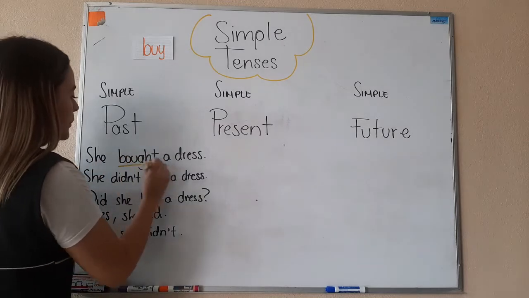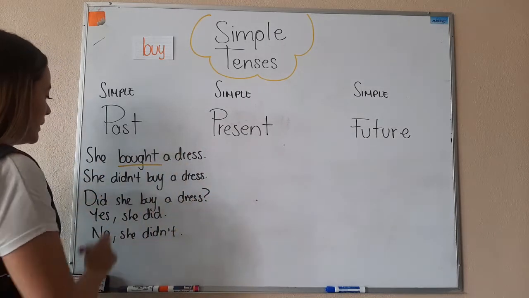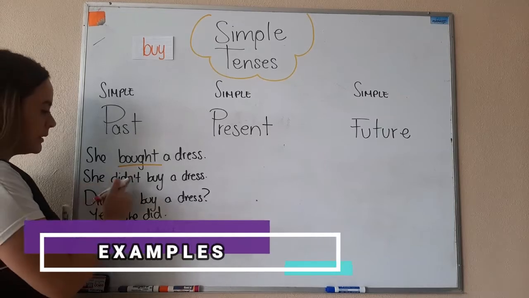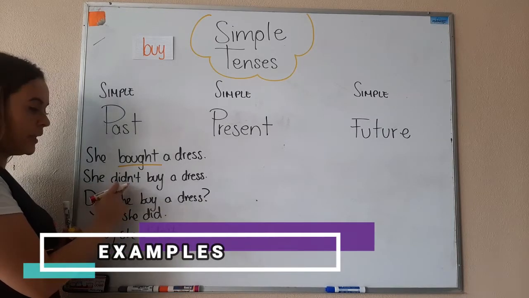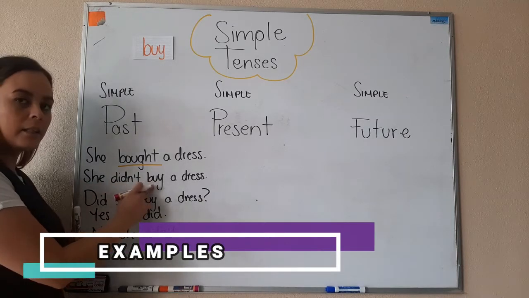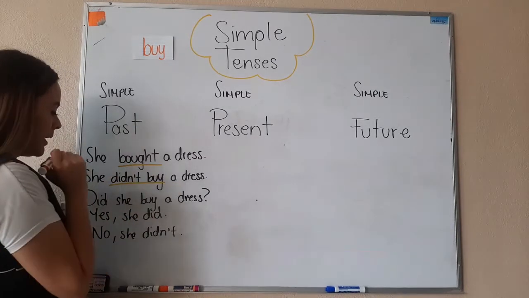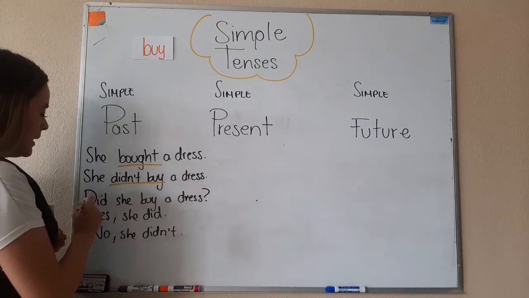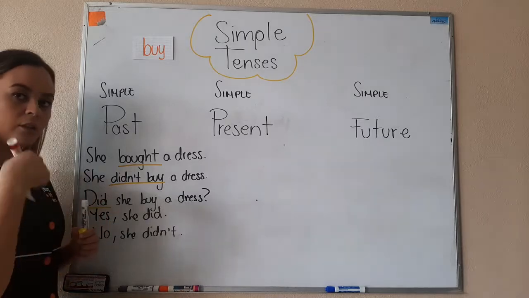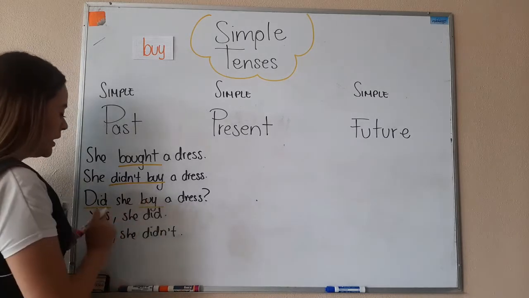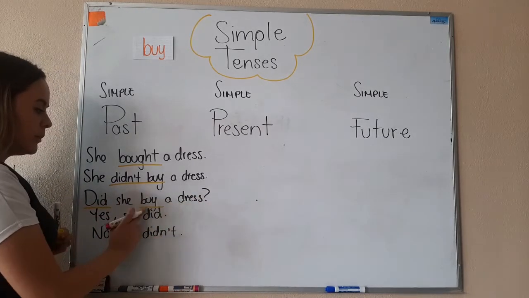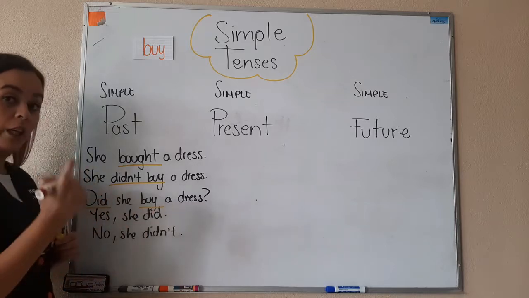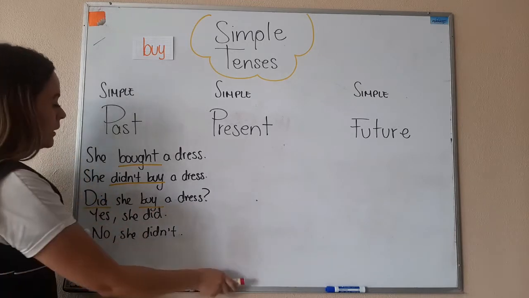Remember, subject, verb, and complement. Subject, in this case, the first verb is a negative, so the second doesn't change. Didn't buy a dress. The yes/no question starts with the auxiliary verb. Did she buy a dress? The verb doesn't change because did changed before, okay?